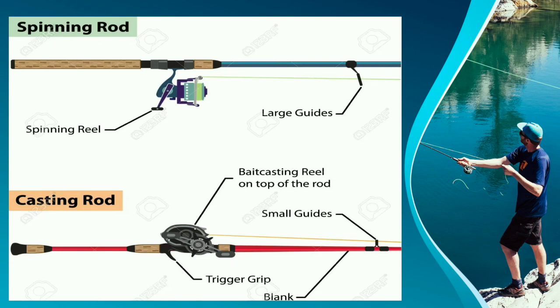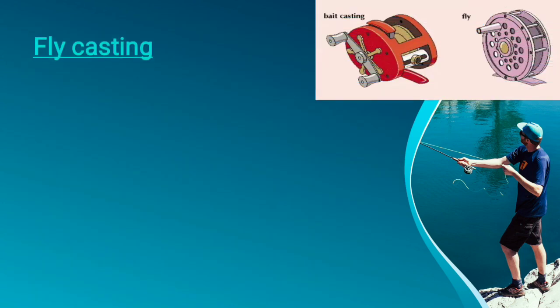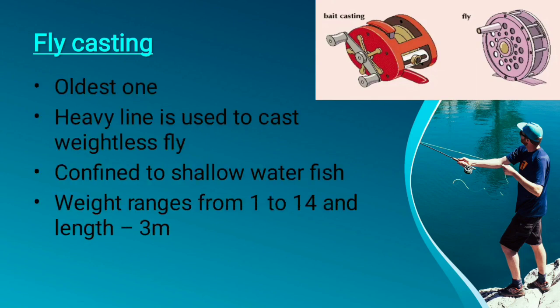You can see here in the spinning rod the reels are attached to the bottom, but in the case of the casting or spin casting rod the reels are attached to the top surface. So this is the difference. And what is fly casting we will be seeing here, and it is different from bait casting. It is the oldest method, and the fly is lightweight, but the line is heavy, used to cast otherwise weightless flies, confined to shallow water fishes, and the weight ranges from 1 to 14 and the length 3 meters.